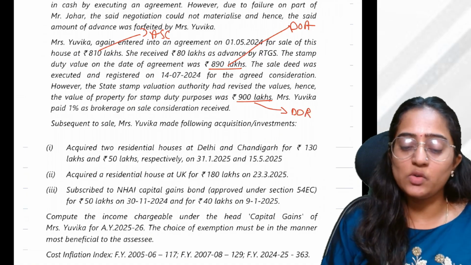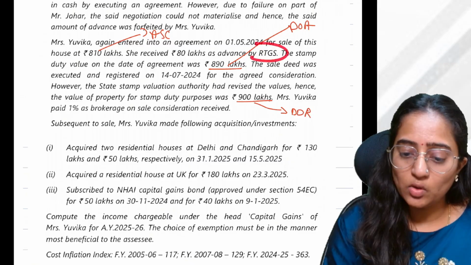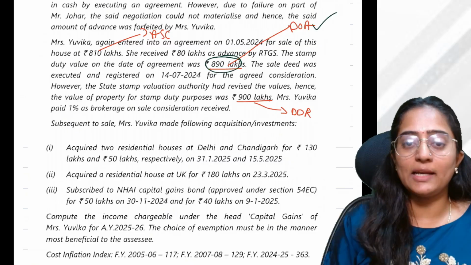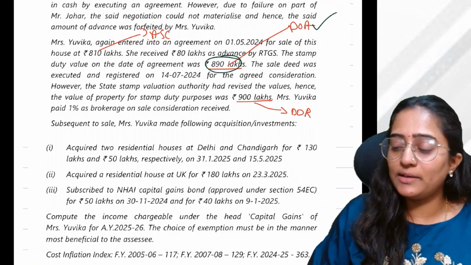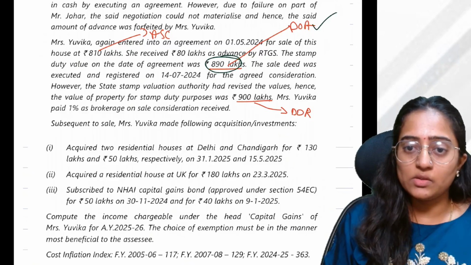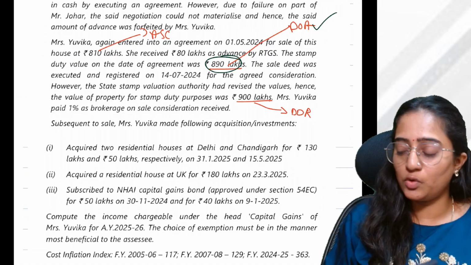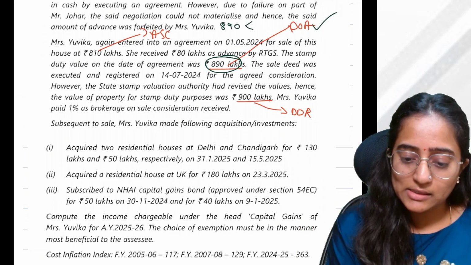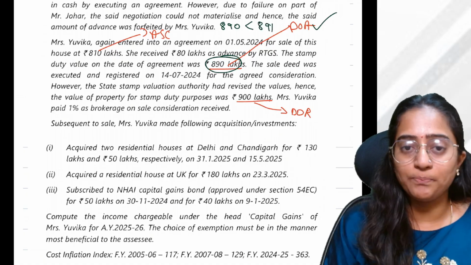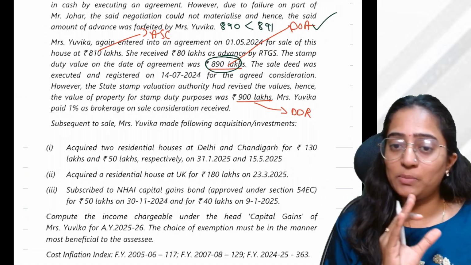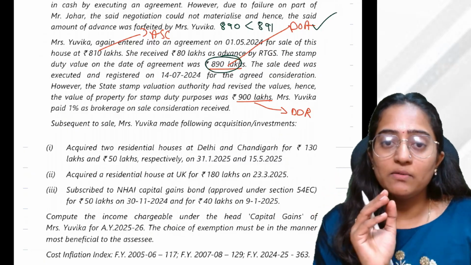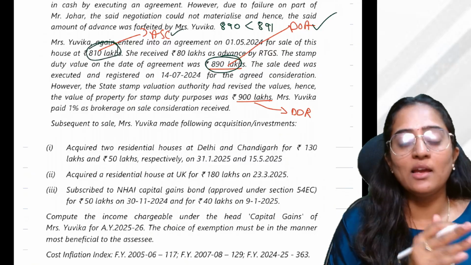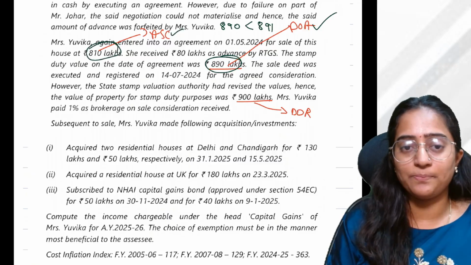Done. SDV as on the date of agreement and SDV on the date of registration, two different SDVs you have. Advance was received through RTGS. This is nothing but banking channel. So you can consider the SDV as on the date of agreement. Now compare 110% of 810. So 810 lakh into 110% gives you 891. SDV is 890. Can I say this is less than or up to 891? SDV is up to 110% of the consideration, which would mean you can consider your actual sale consideration of 810 lakh as your full value of consideration.